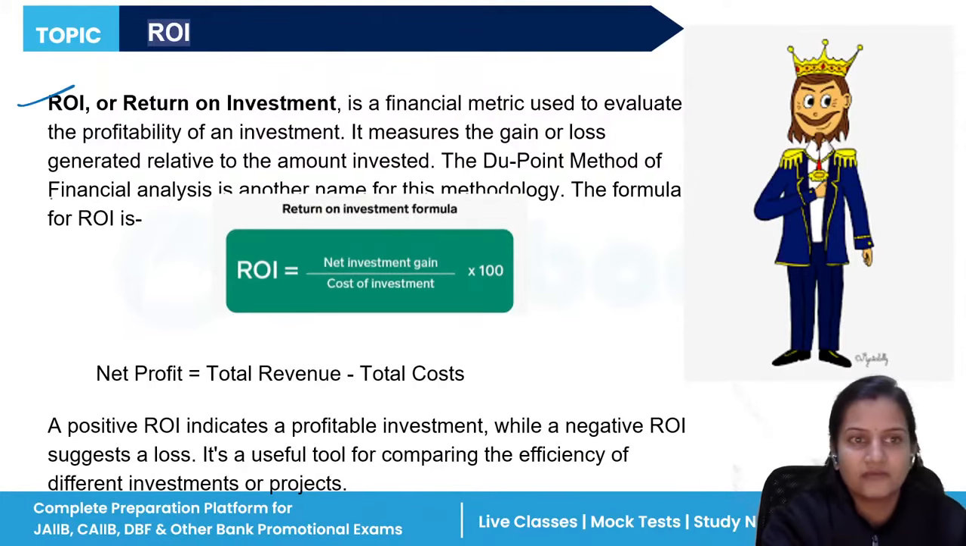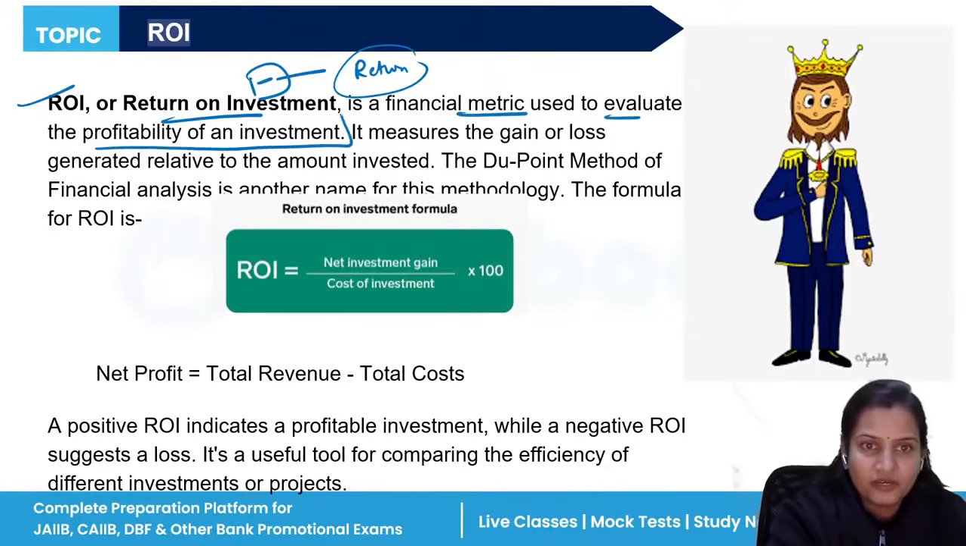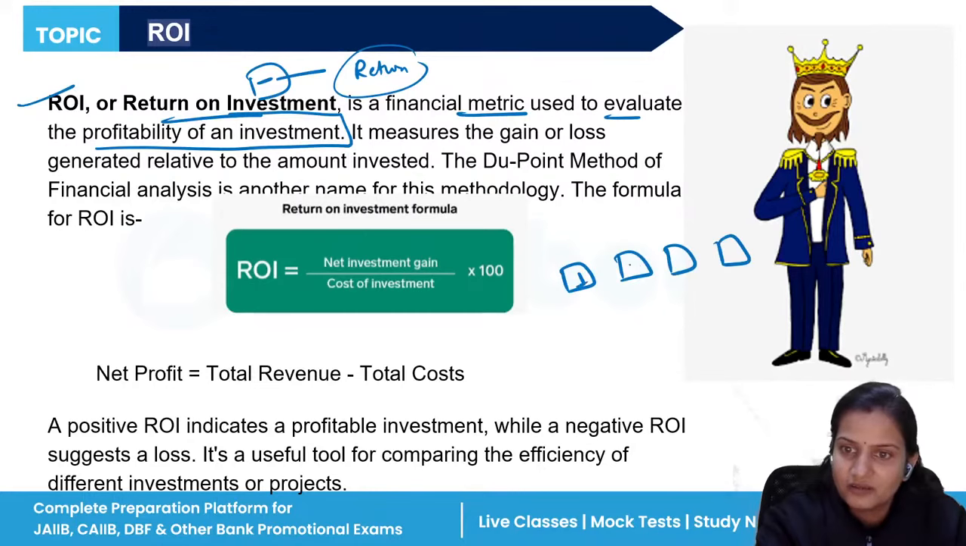Then return on investment. So what is return on investment? Whichever project you are investing in, what return you are getting back from that particular project is the return on investment. Again, it is a financial metric used to evaluate the profitability of an investment. Suppose I have four projects. Project one, two, three, four. I'm investing in these projects. Now, is this project giving me high returns or not?